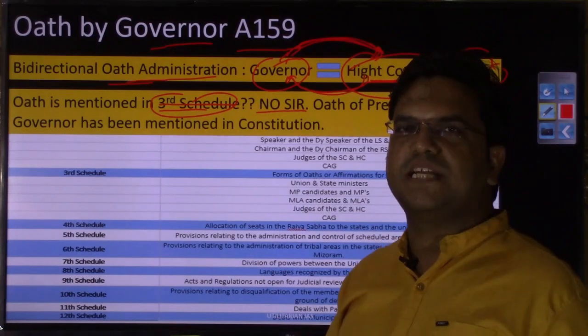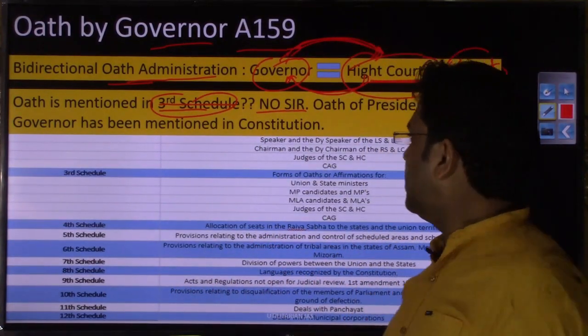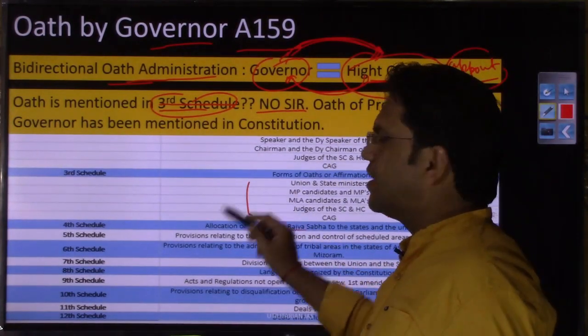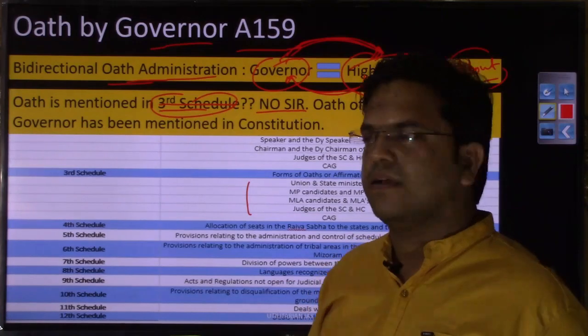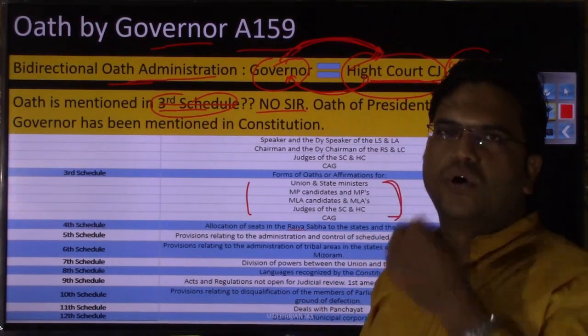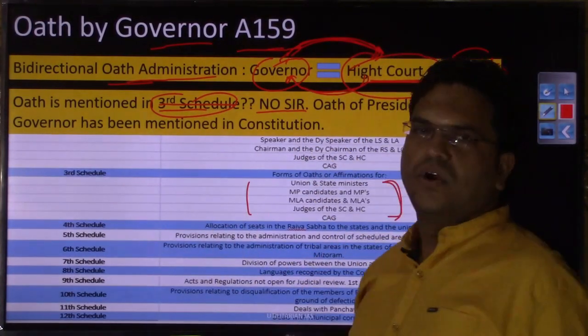The third schedule deals with the oath of the important constitutional functionaries. You will see that union minister, state minister, CAG, judges of the Supreme Court, judges of the High Court, their oath has been mentioned, but as far as governor, you will not see governor and the president here, right? So here you can refer that the third schedule does not deal with the oath of the governor, that has been mentioned directly into the Article 159.